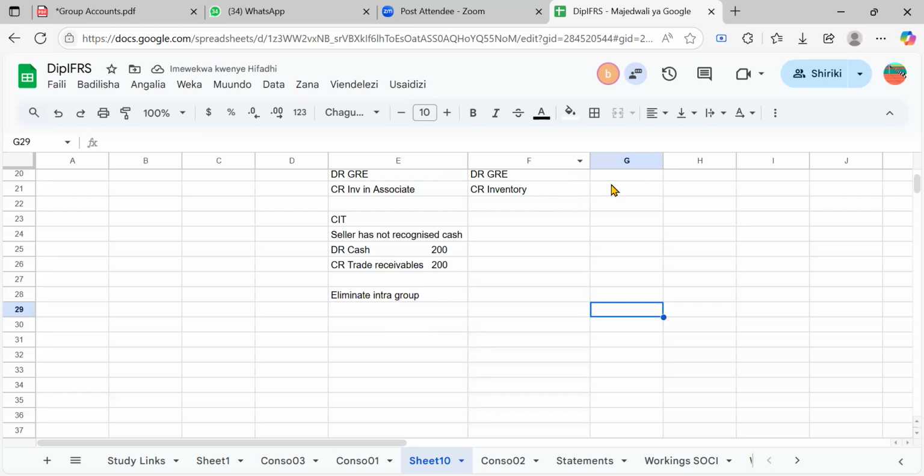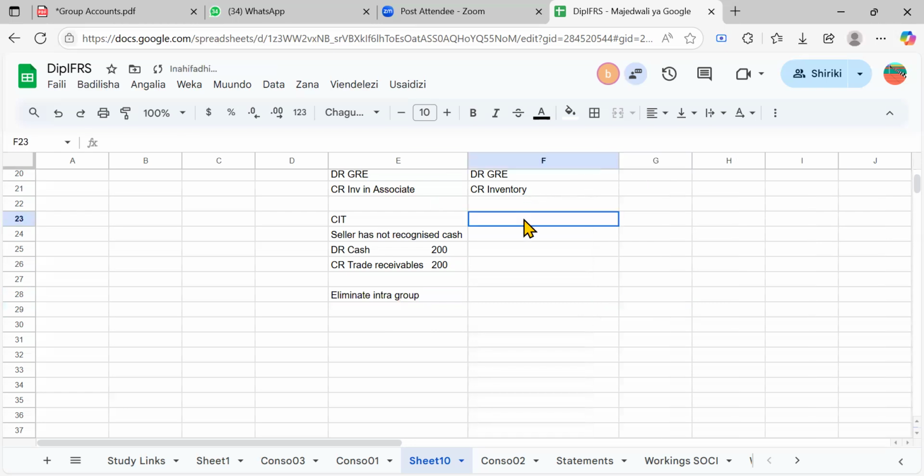Let's now speak of the goods in transit a bit, just a bit. I just need you to get a picture. Goods in transit is when someone has sold and the goods have been dispatched. If you sell the goods and dispatch them, of course, you record in your books, right? I've debited the trade receivable, someone else is to pay me. But the bad thing is the buyer has not received the goods. So the buyer, if they purchased on credit, won't deem themselves actually liable for paying, right?